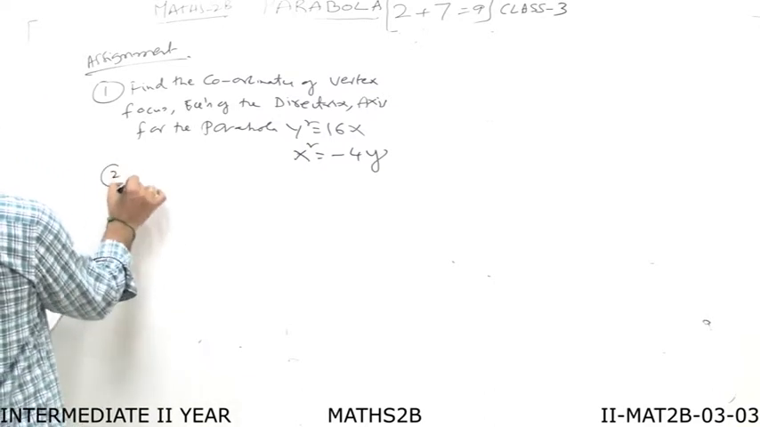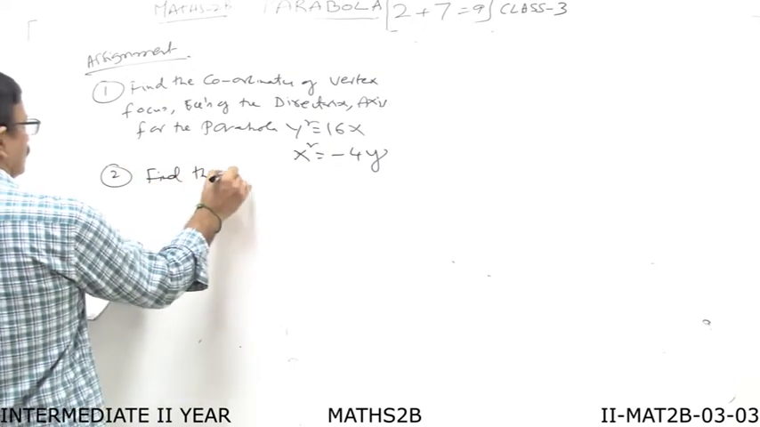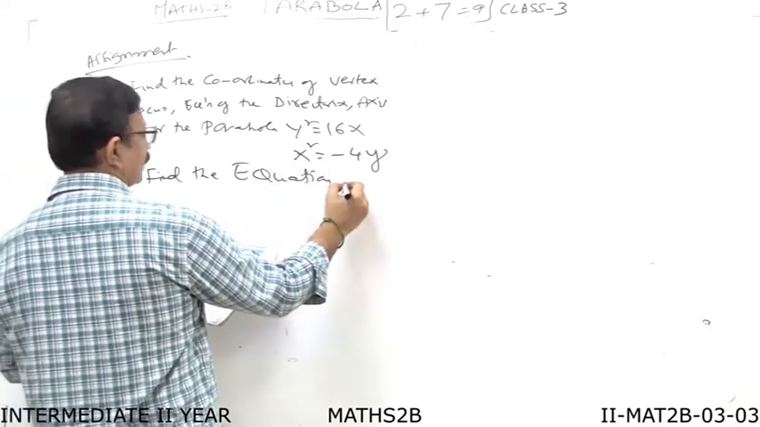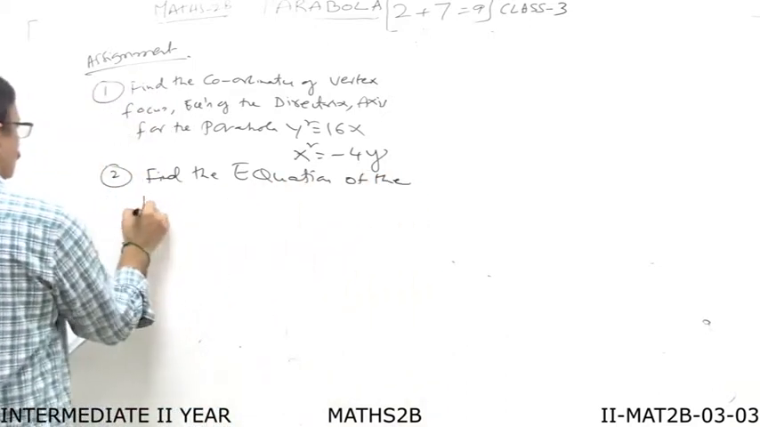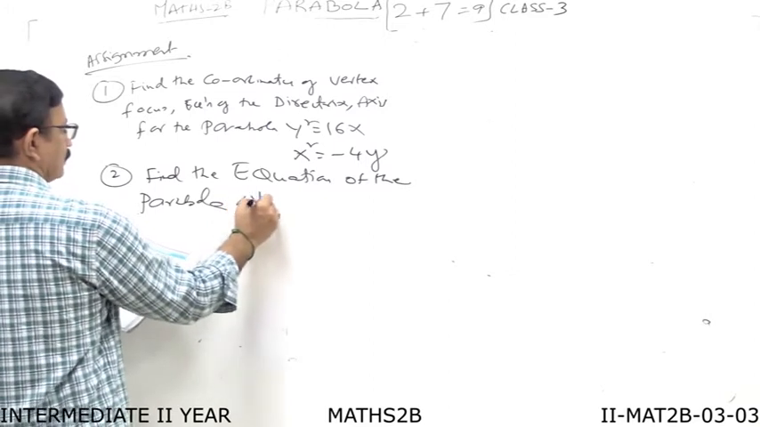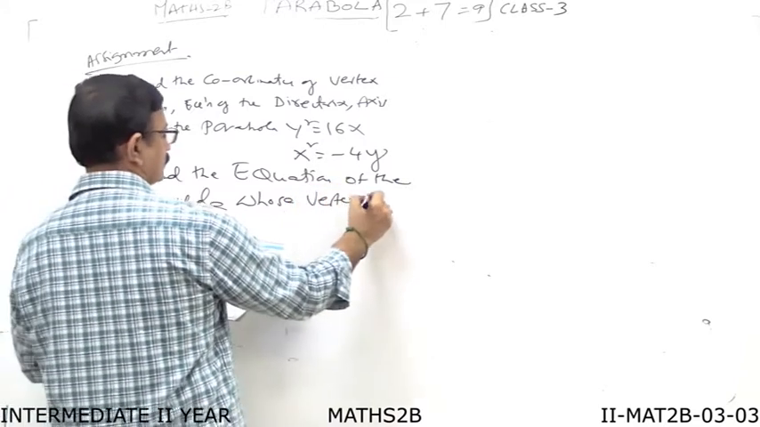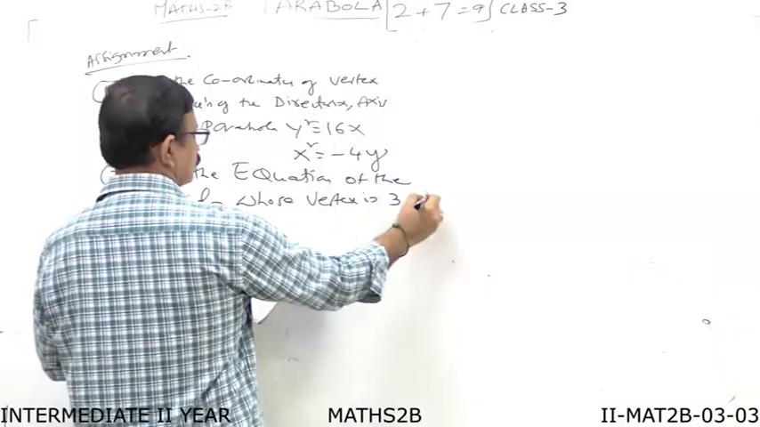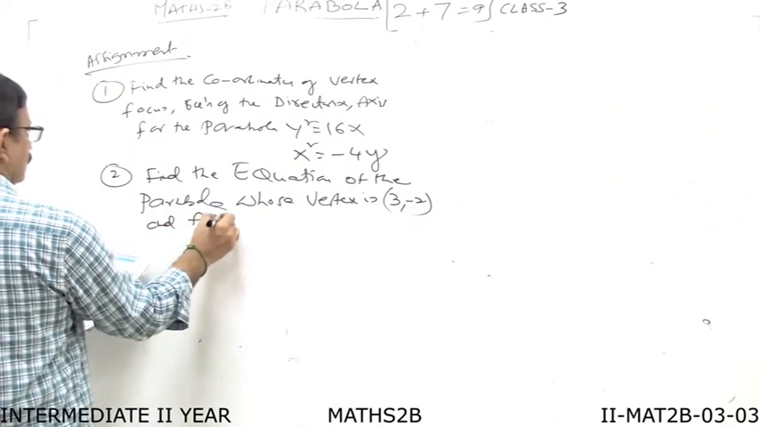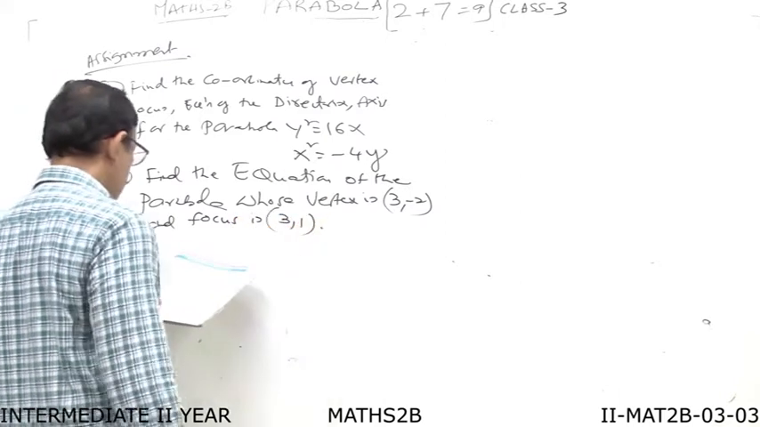Similarly, another problem: find the equation of the parabola whose vertex is (3, minus 2) and focus is (3, 1).